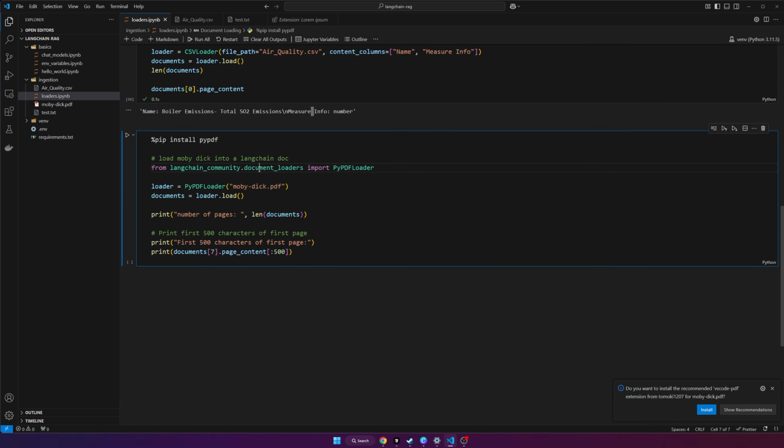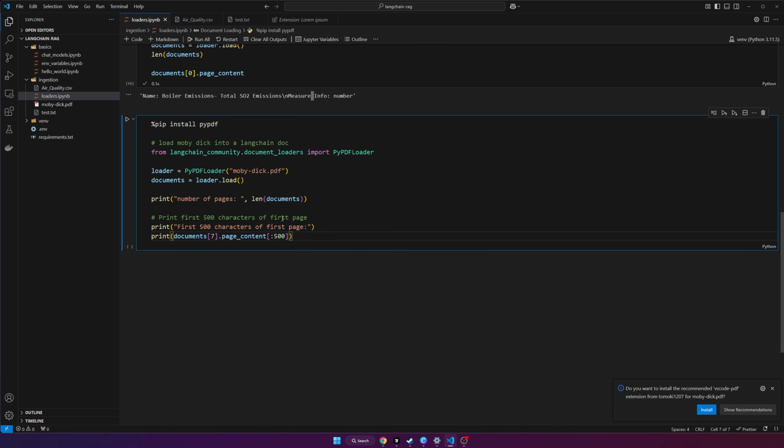Another one that's pretty cool is loading PDFs. So make sure that you do pip install pypdf. And then I have a copy of Moby Dick as a PDF file in my folder here. And so we'll load it in using the PyPDF loader, specify the file name or the file path. We're going to load it into documents. And then the number of documents is going to correspond to the number of pages in the PDF. So I think that kind of makes sense. One document per page. And so then we'll just print the first 500 characters of the first page.